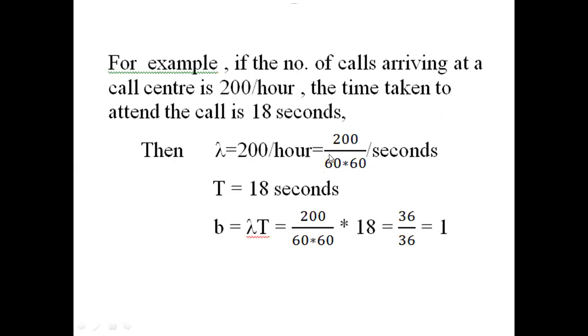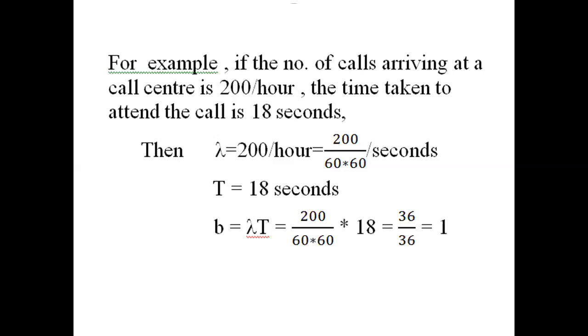So let us consider one example to calculate the b value. For example, the number of calls arriving at a call center is 200 per hour. What is the meaning here? Per hour, 200 calls will be attempted. The time taken to attend a call is 18 seconds, so one call's duration is 18 seconds. So what is the value for b?